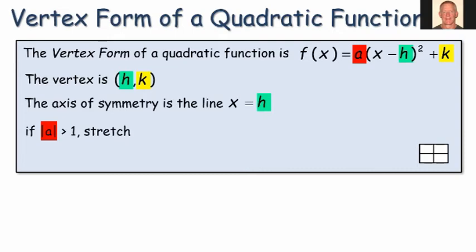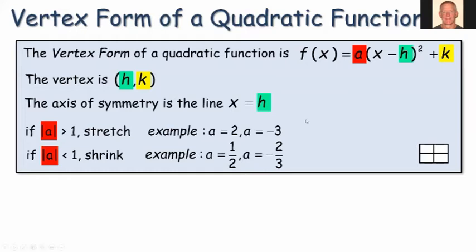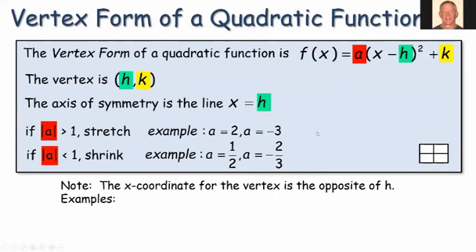Whether it stretches or shrinks, the criteria is the same. If the absolute value of a is greater than 1, it's a stretch, so 2 or -3, and we're only interested in the absolute value. And then if it's less than 1, it's a shrink. Right? So values like 1/2 or -2/3. And then if a is negative, that's going to give us a reflection.